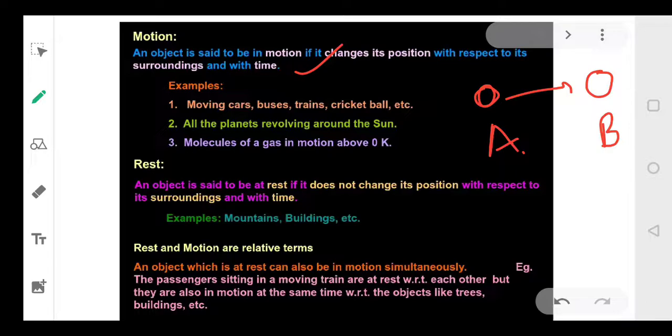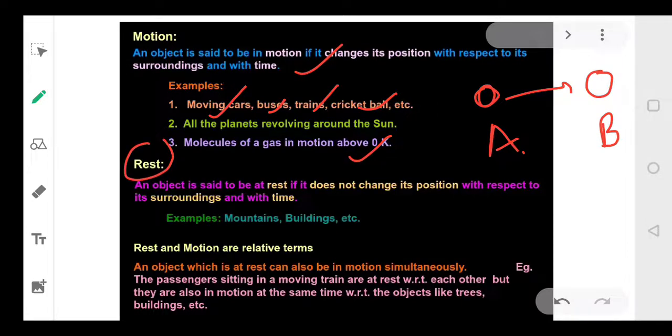The object is in motion, like you see moving cars, buses, trains, cricket balls. We see planets revolving around the sun. We see wind moving from one place to another. Can you feel the wind? Yes.